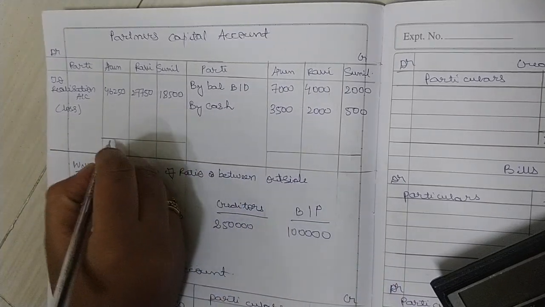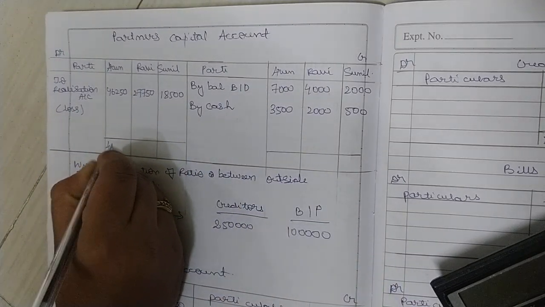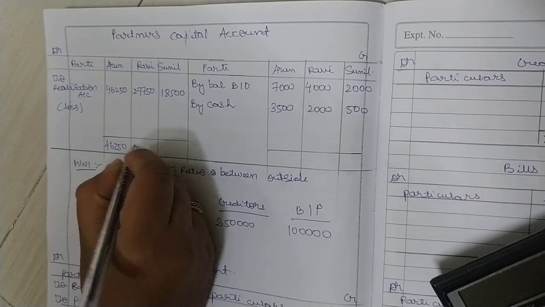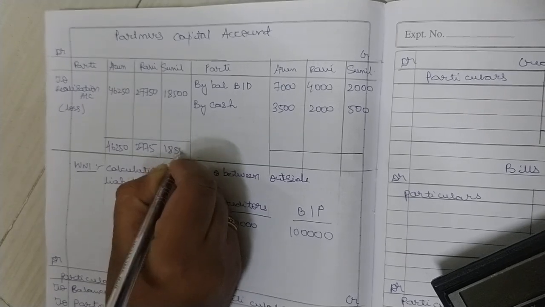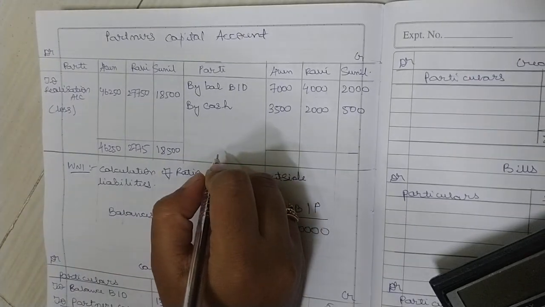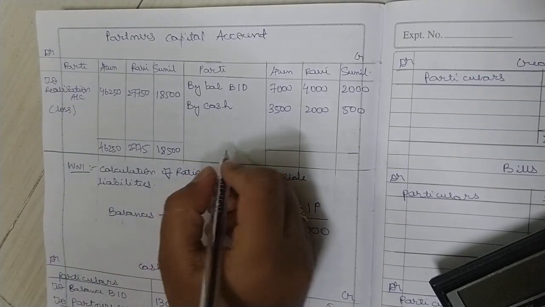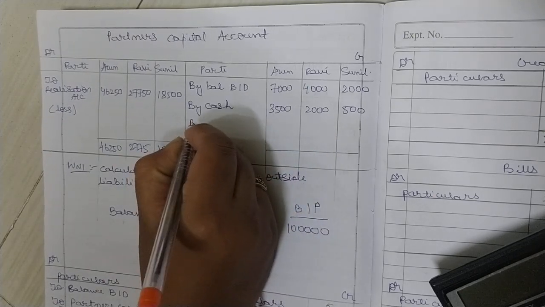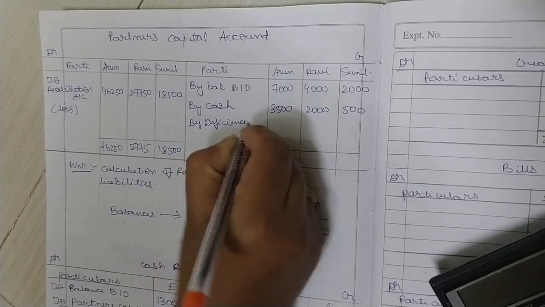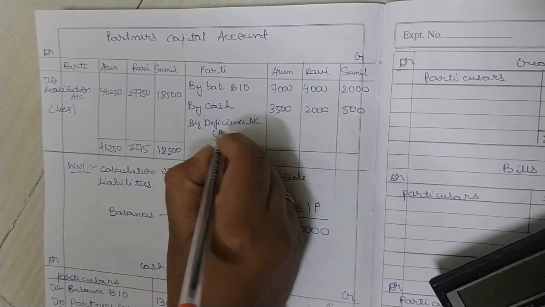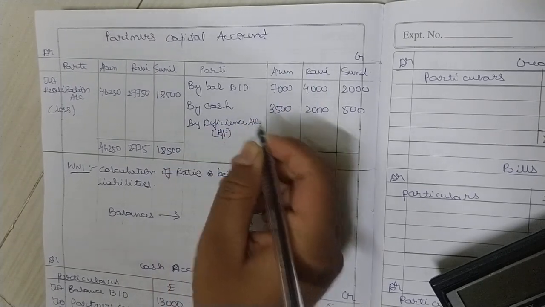Here we have a debit balance, so the total will always be 46,250, 27,750 and 18,500. Now the difference is on the credit side, so it is transferred to the deficiency account. It is a new account, so by deficiency account, the balancing figure is transferred to the deficiency account.